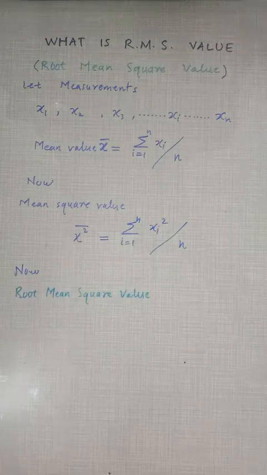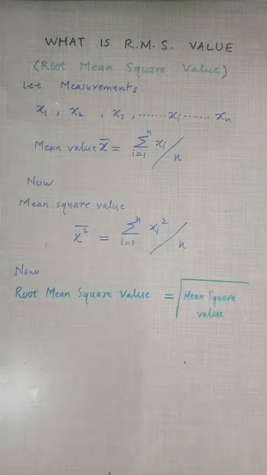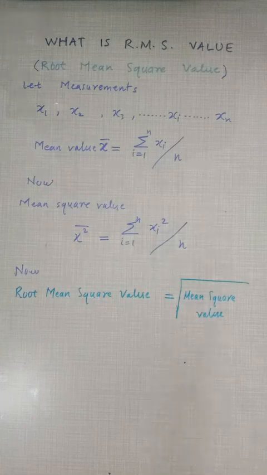Now, root mean square value, that is RMS value. What is RMS value of any quantity? As per definition, it is the root of the mean square value.